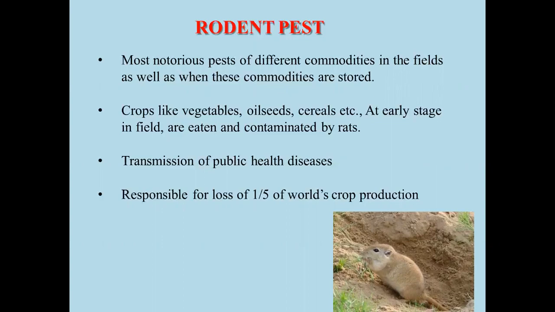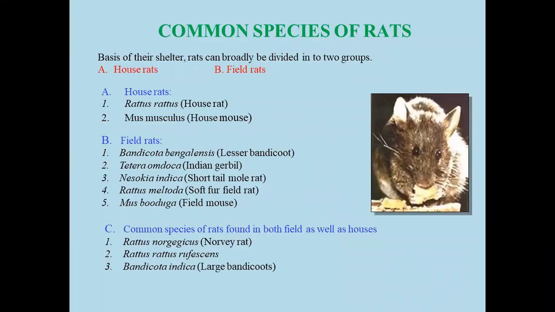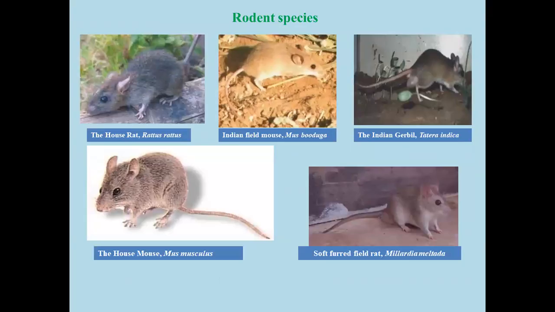A few types of rodents are rats, mice, squirrels, chipmunks, and woodchucks. The most common species are rats. On the basis of their shelter, rats can broadly be divided into two groups, house rats and field rats. House rats are Rattus rattus and Mus musculus. Field rats are Bandicota, Tatera, Rattus meltada, and Mus booduga. Then the common species of rats found in both field and house are Rattus norvegicus and Rattus rufescens.